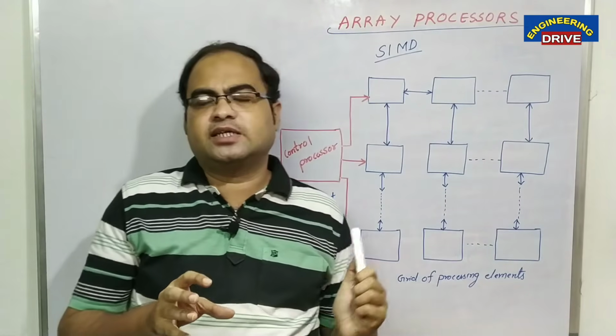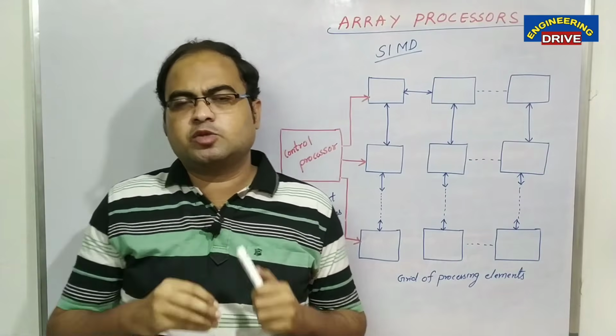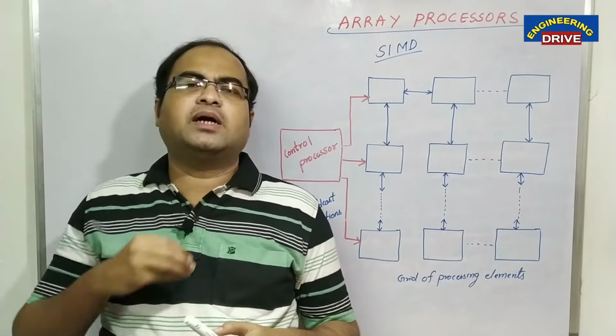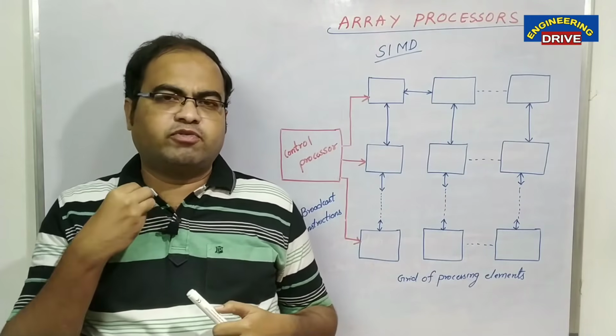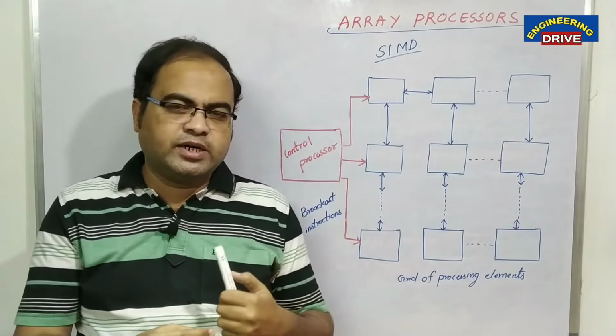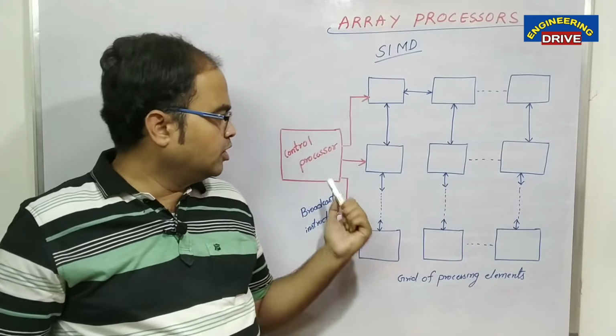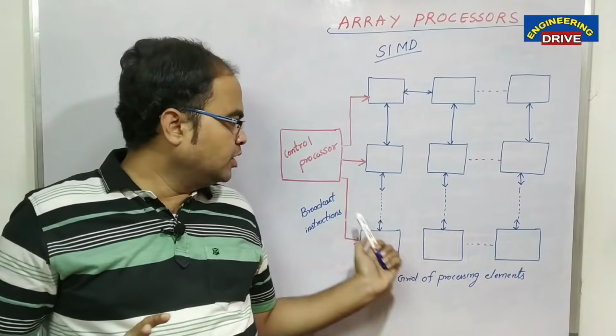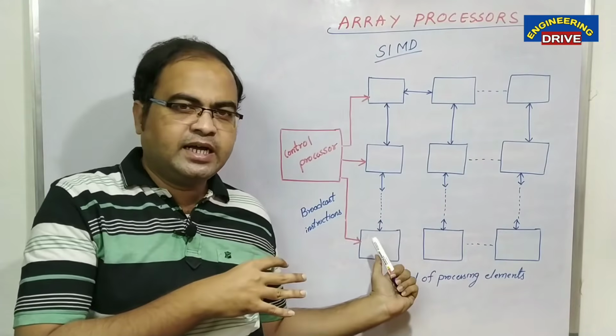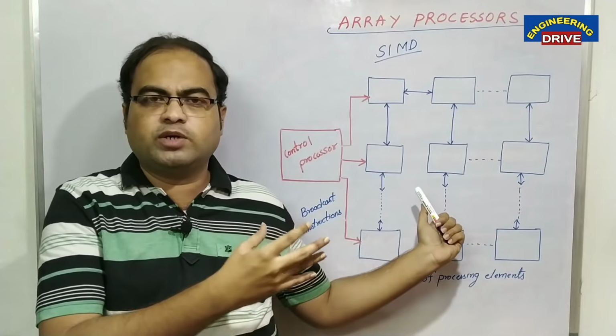Broadcasting the instructions is nothing but sending or forwarding the instructions to multiple resources. Our control processor is forwarding the instructions to multiple sources, that is, to this whole group of array processors. So all these processors will take the data and they will do the work.